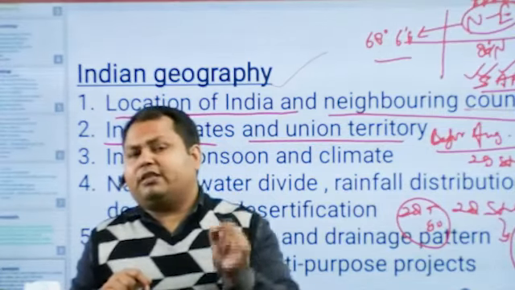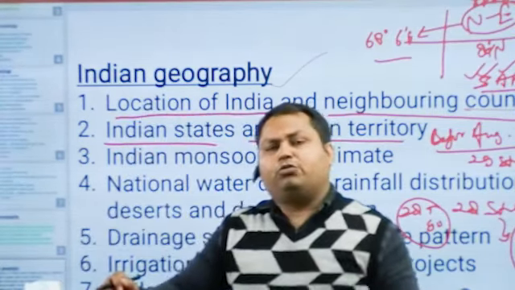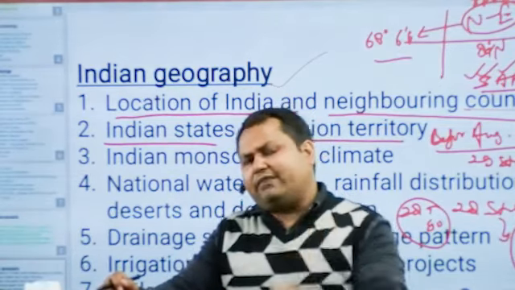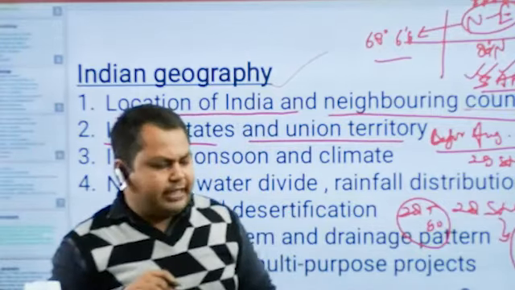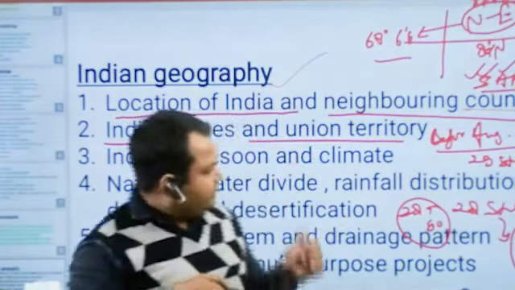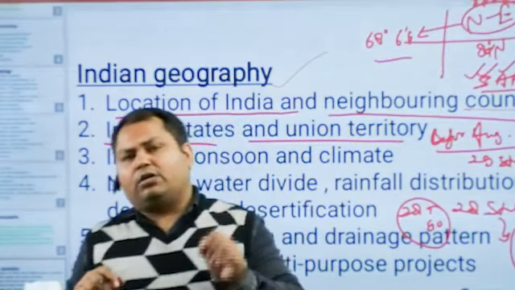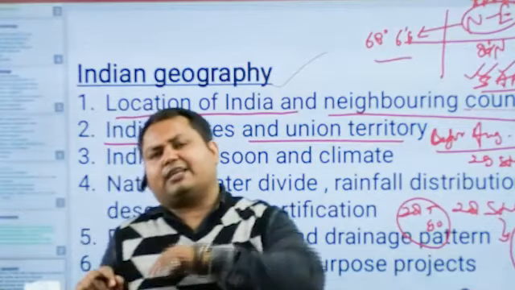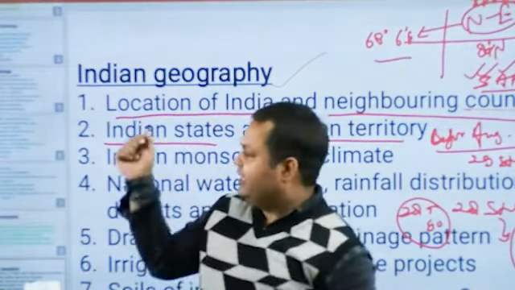Madhya Pradesh is the central state of India. With how many states does Madhya Pradesh have an interstate boundary? So these are actually the concerns of the study of states and union territories. How many states of India have an international boundary with 3 countries? How many states have an international boundary with 2 countries? These are the concerns of study of this particular chapter.